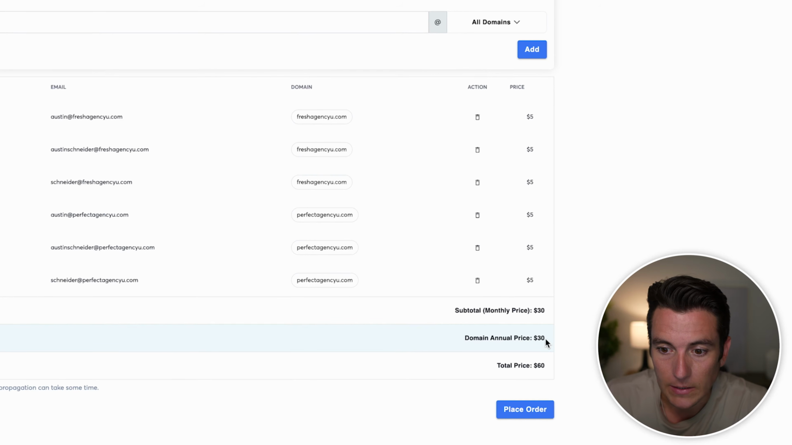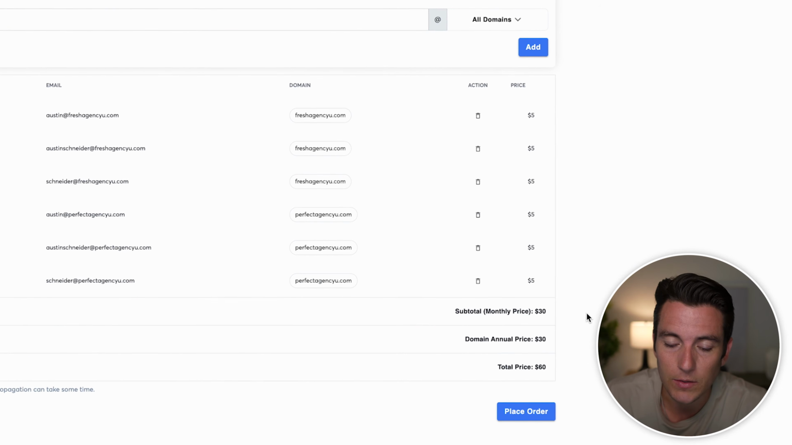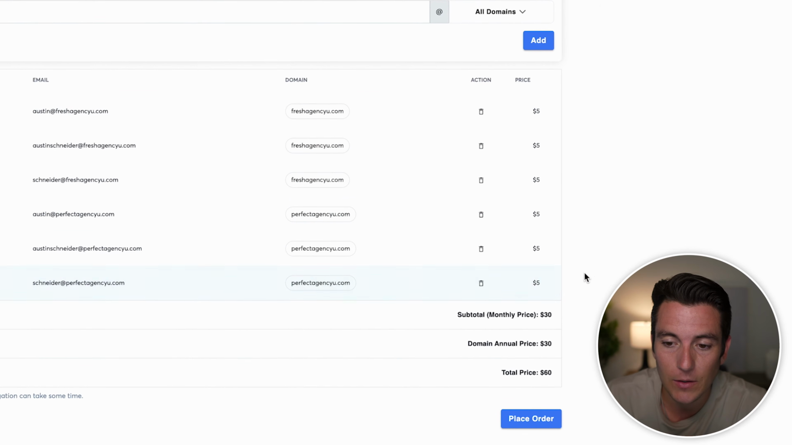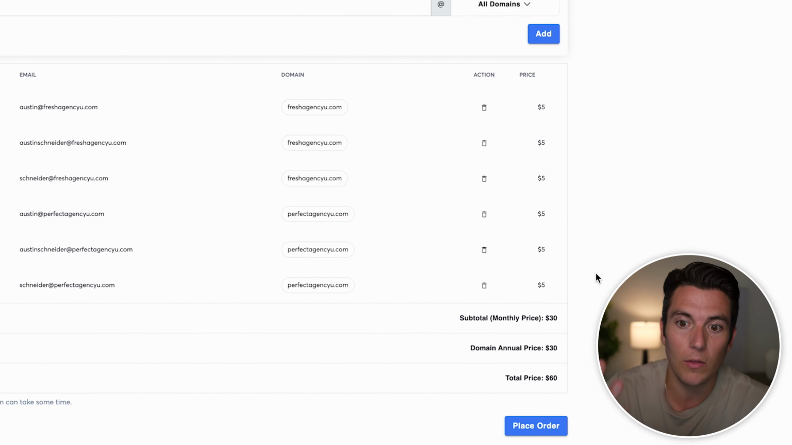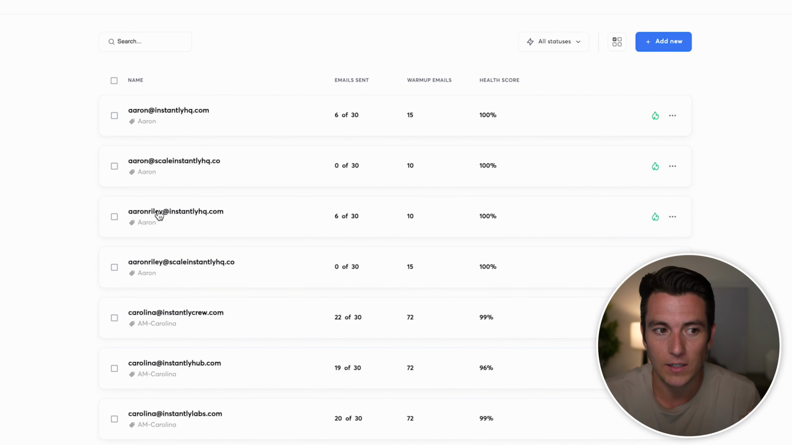So I can place the order. It's $30 per year for the domains and then $30 per month for the emails. And each email can send about 50 emails per day. So if we have 6 emails, we can send 300 emails every single day, which is a super high volume, way more than what I showed you with Zapier. And the cool thing about this as well is it's automatically going to warm up for us, so it's going to make sure your health score on your emails is super dialed in.